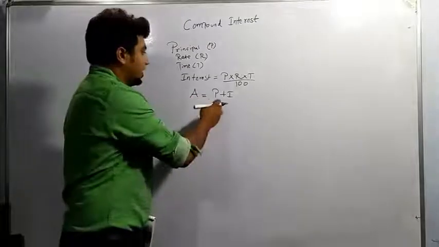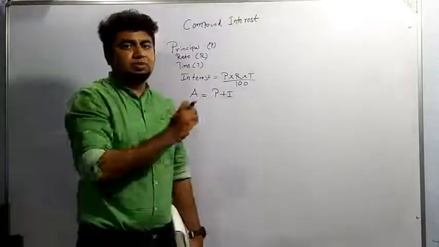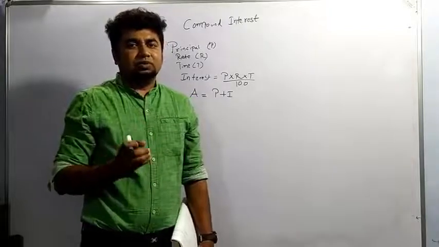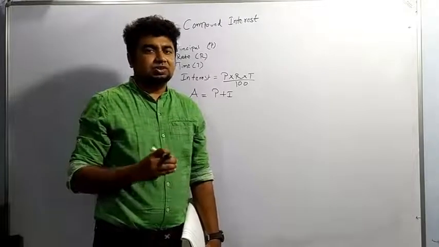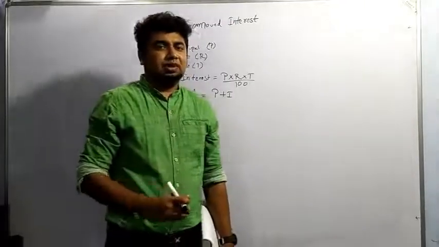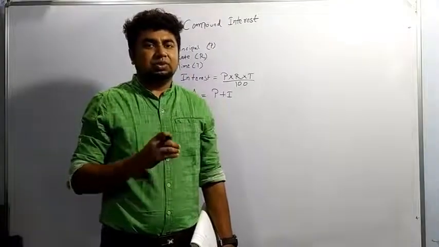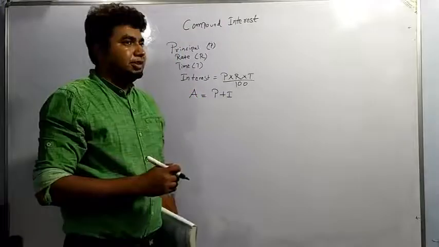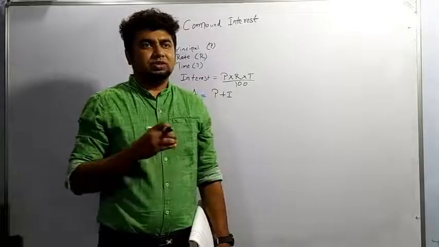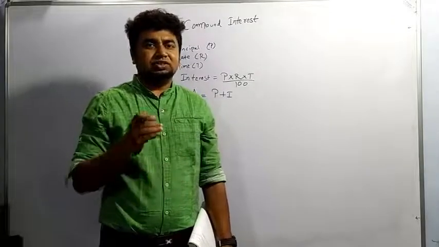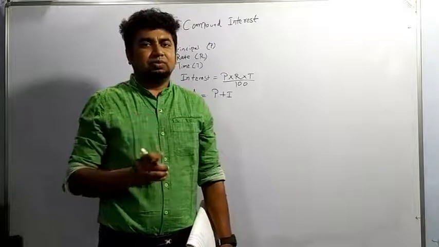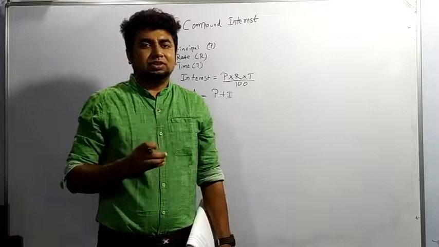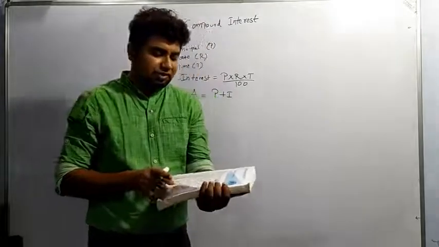Means the amount at the end of 1 year becomes principal for the next year. Compounded half yearly means the amount at the end of half year will be principal for the next half year. Is it clear? Compound interest is basically that principal is changing on a given period of time, depending on compounded annually, half yearly, quarterly. We'll be doing some questions related to it.